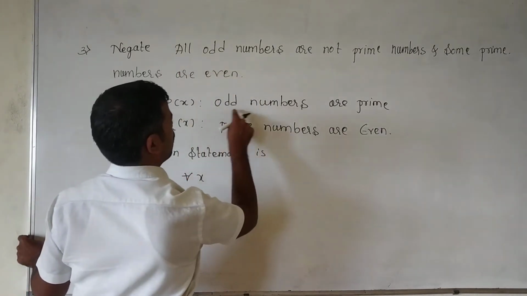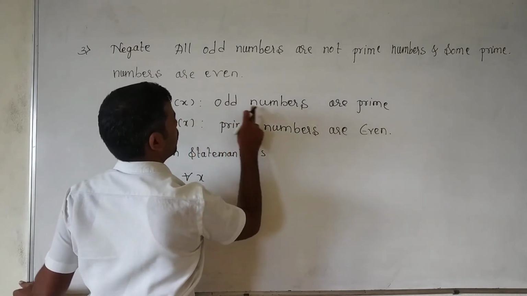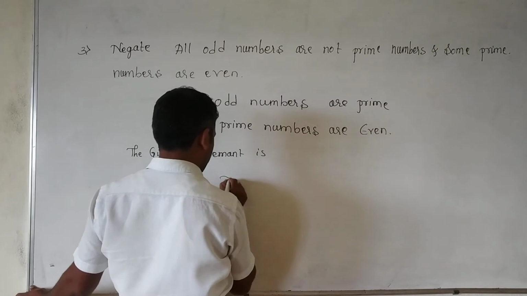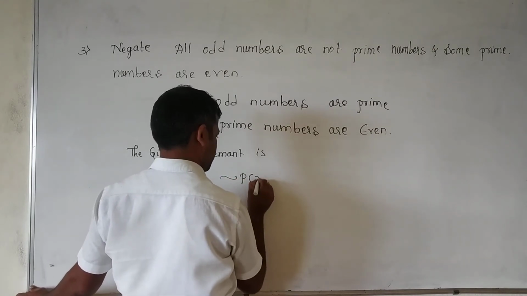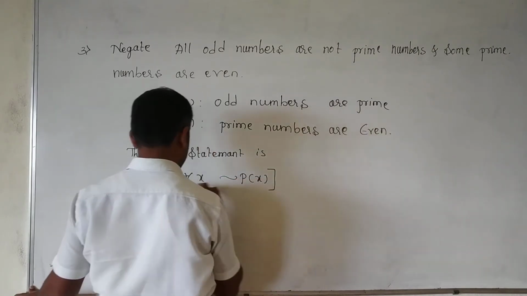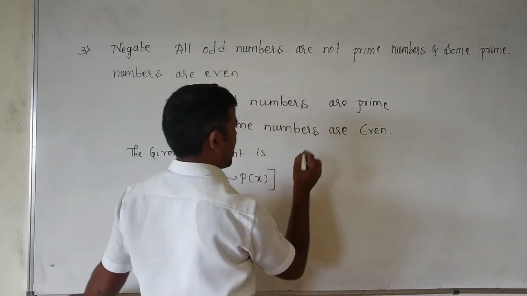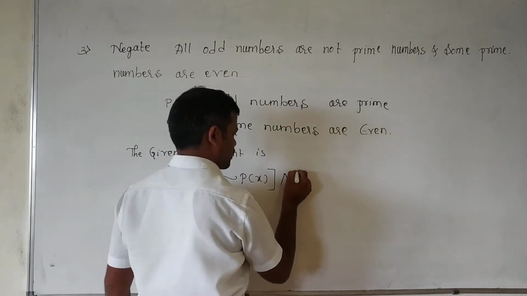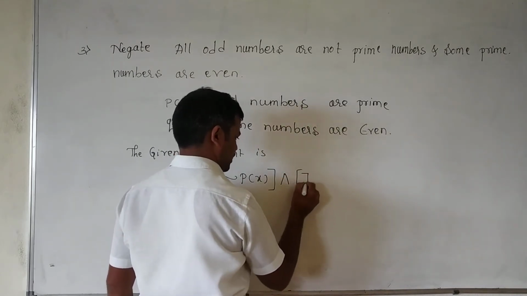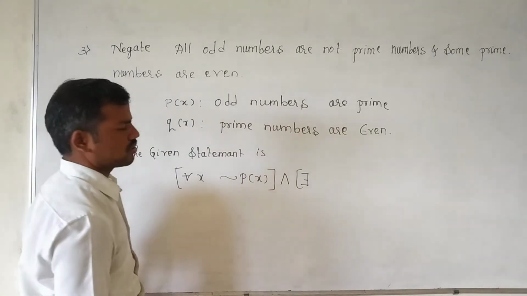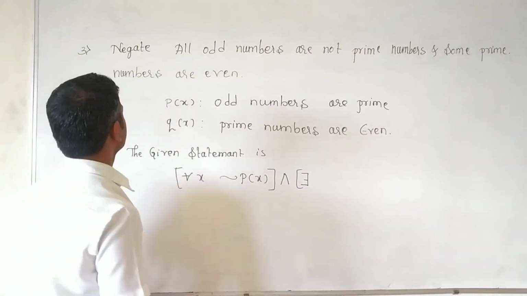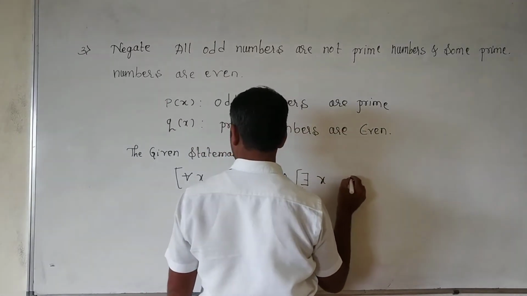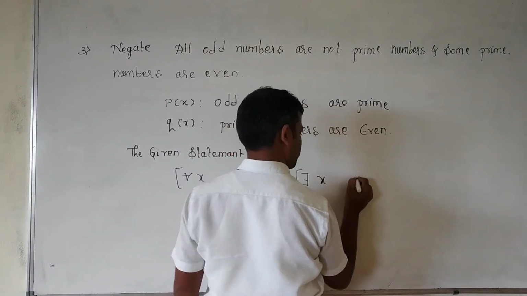Odd numbers are prime numbers is p, but here we have not prime numbers, which means negation of p of x. And this symbol is what we use for some, there exists. So for some x, q of x.